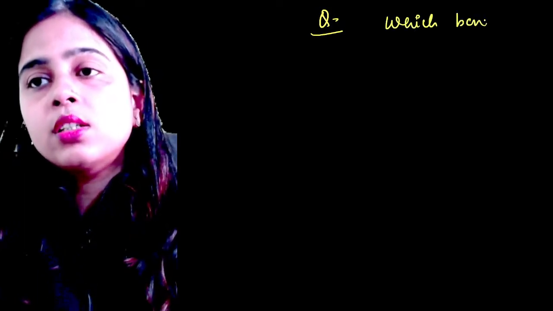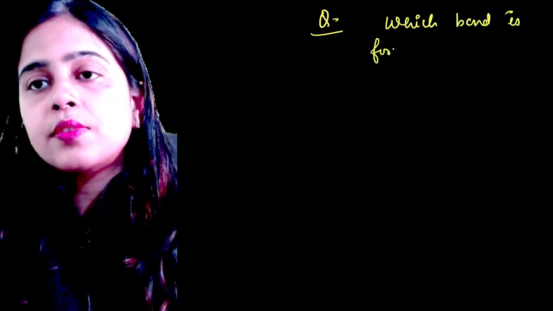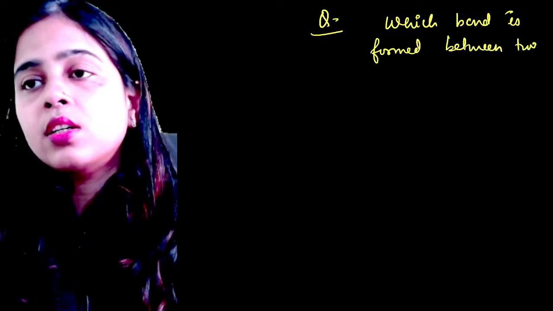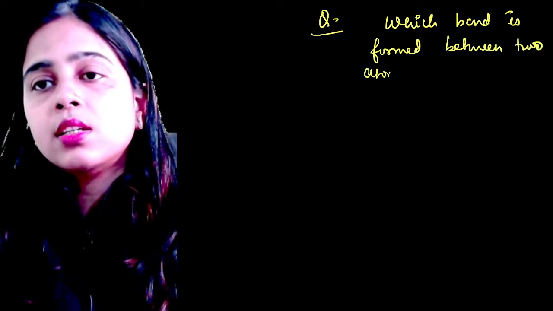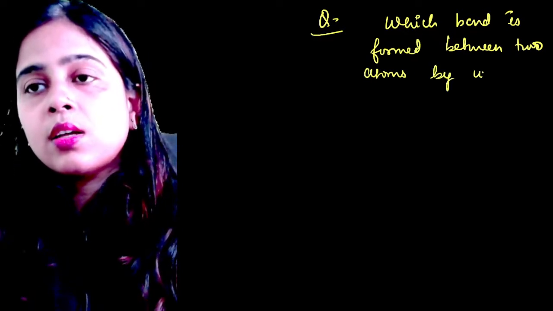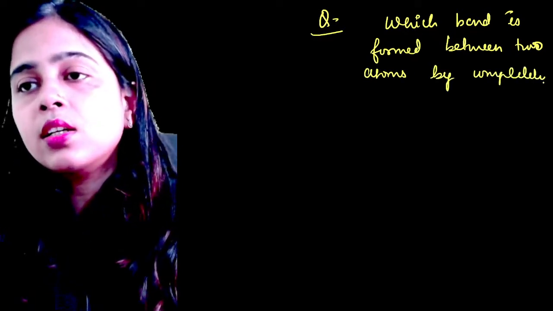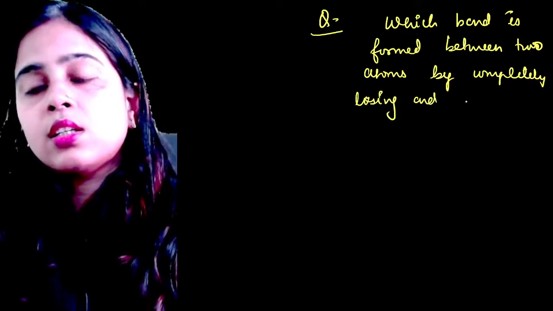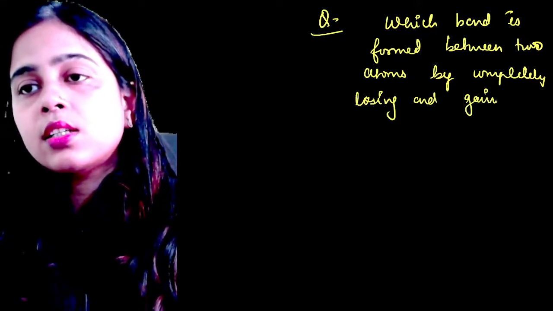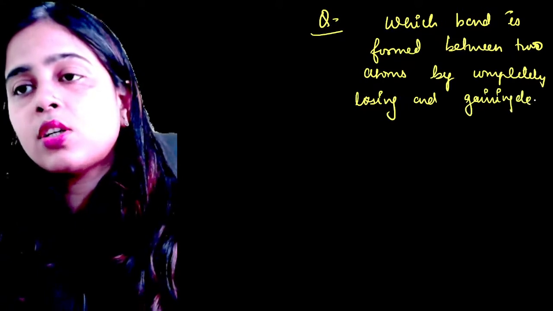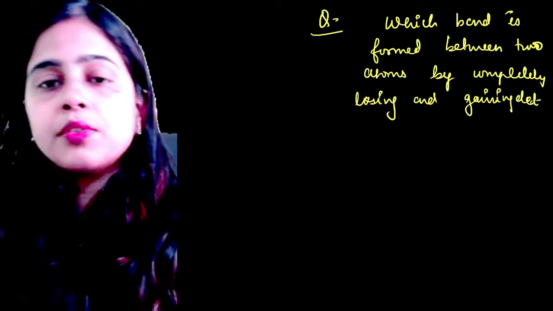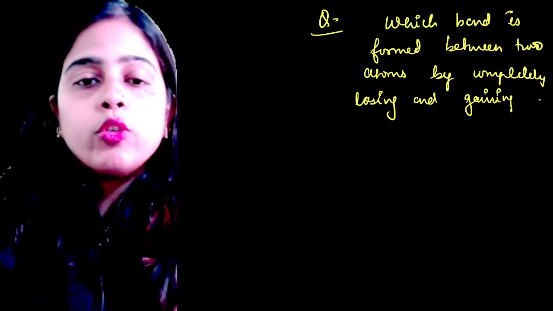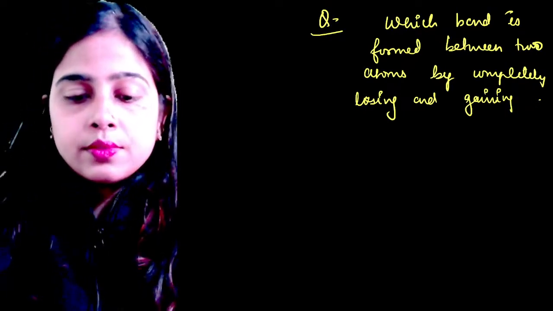Which bond is formed between two atoms by completely losing and gaining electrons? So if your atoms are completely losing or gaining electrons, which bond will be formed over here?